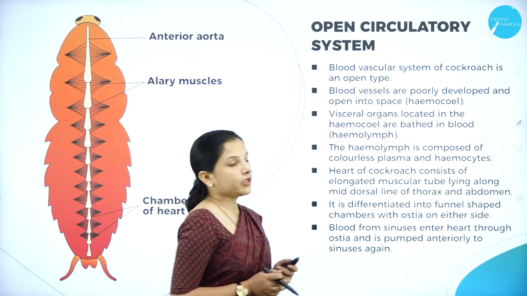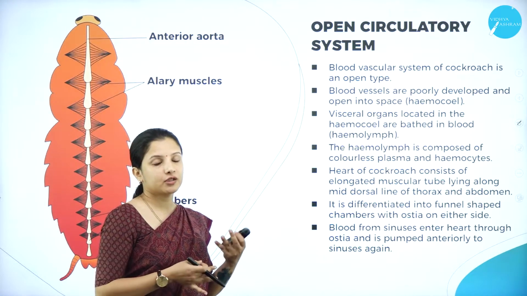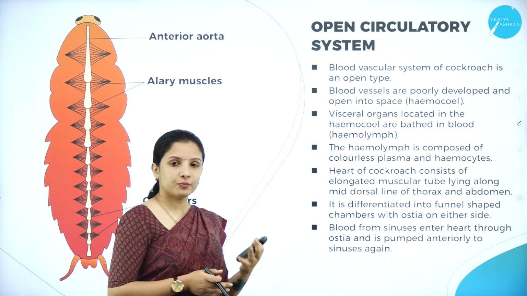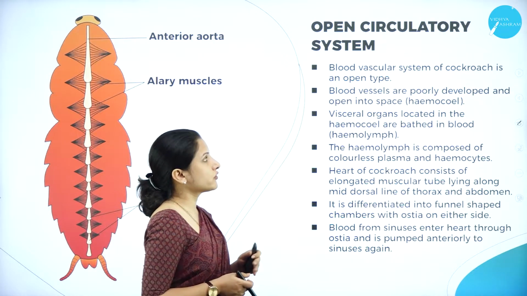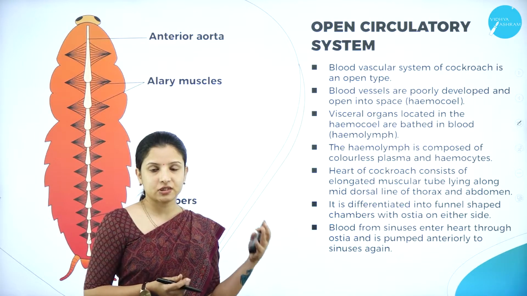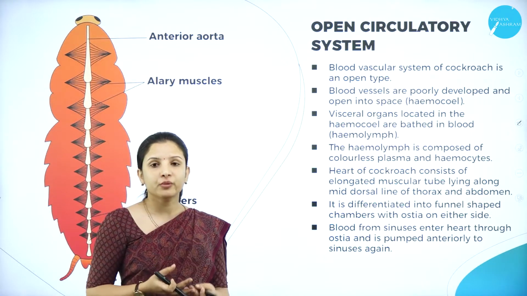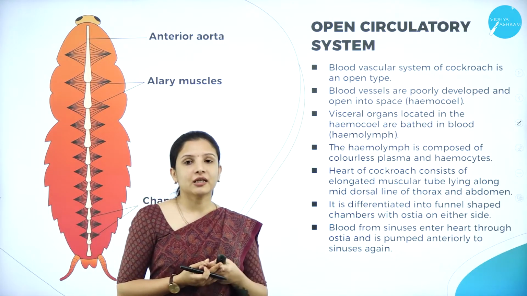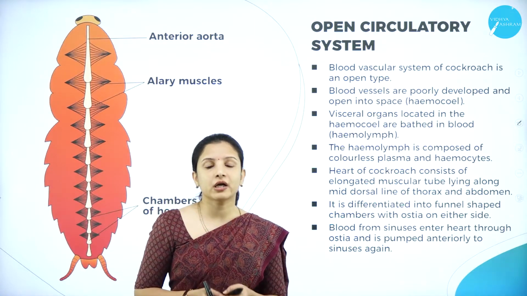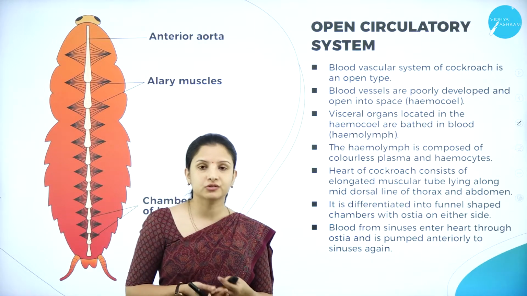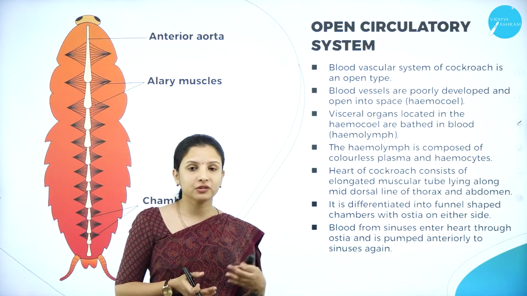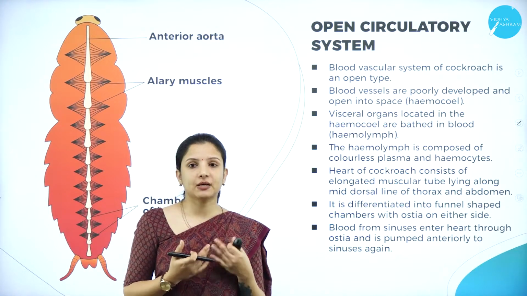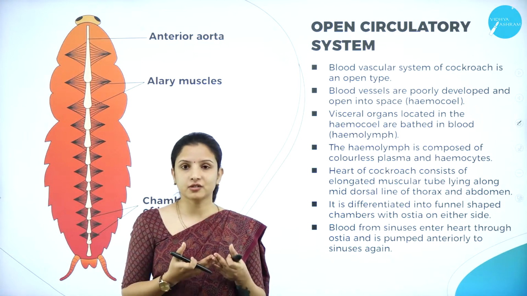Next, moving on to the open circulatory system, or the heart, of the cockroach. The blood vascular system of the cockroach is of open type, as the name itself suggests. Previously, while studying the animal kingdom, I told you about the open circulatory system and closed circulatory system, right? We human beings have a closed circulatory system.